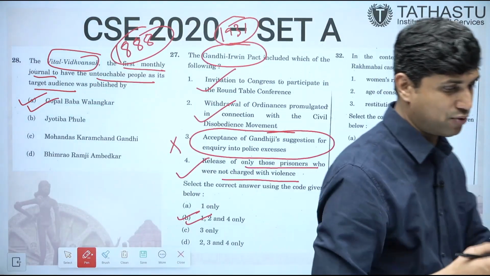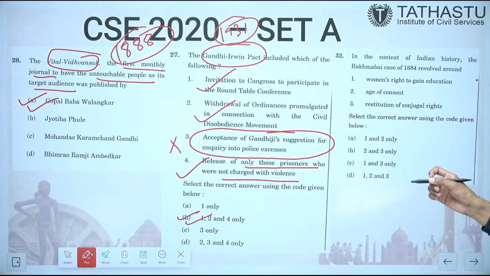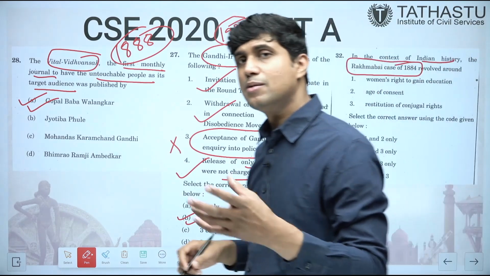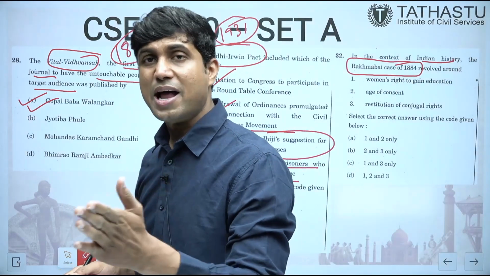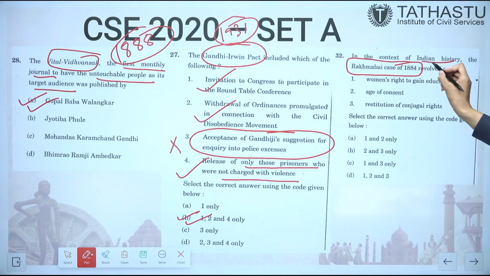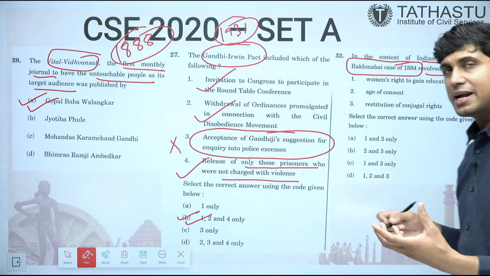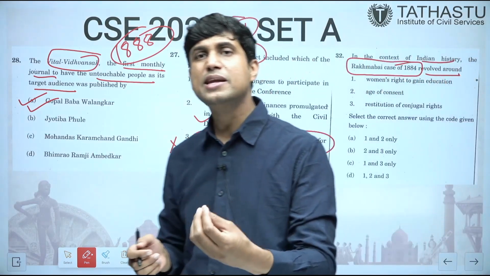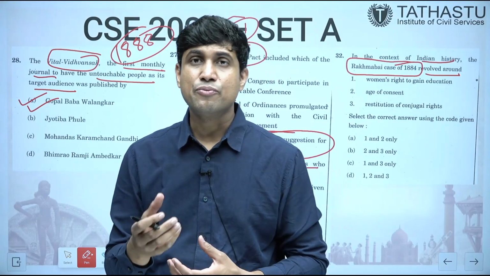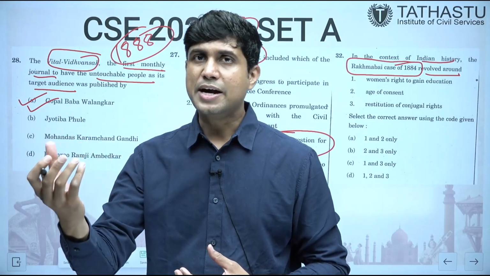The Gandhi-Irwin Pact has been asked before also. Again it has been asked. In the context of Indian history, the Rakhmabai case, which is given in the book of Sekhar Bandyopadhyay, Plassey to Partition. This is also a difficult question. It revolved around Rakhmabai, who was just 11 years old when she was married to an older person, and then she went on to become a doctor.